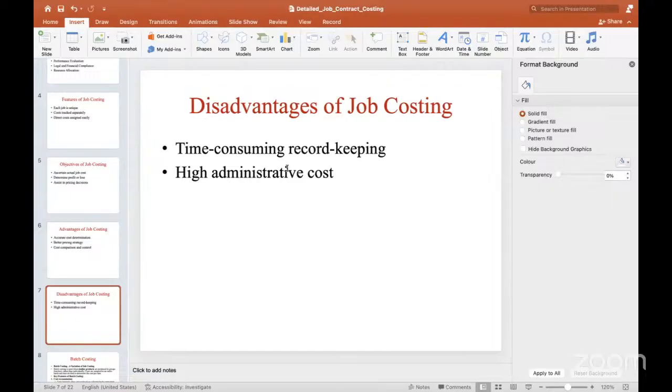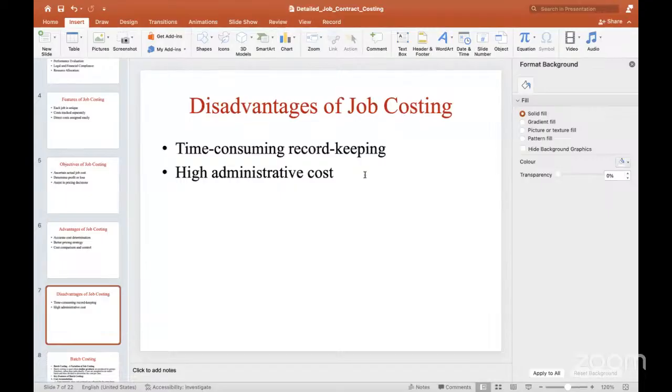Disadvantages of job costing. Time-consuming record keeping, it is very difficult, and high administrative cost is involved. When there is more than one job, for each and every job we have to calculate individually.